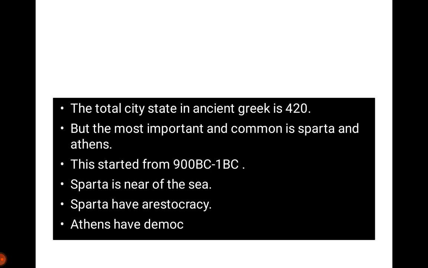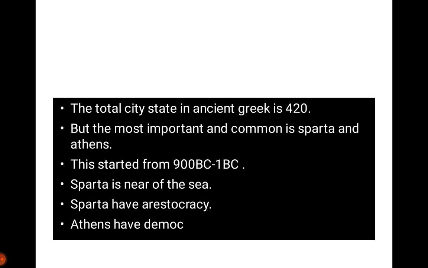The political institution in ancient Greek is the most important topic in Western political thought. When we discuss the political institutions in ancient Greek, we must discuss how many city-states there were. The total number of city-states in ancient Greece was 400, but the most important and common are Sparta and Athens. This is the most important and most common constitution. We can say constitution, we can say political system. This is the most important political system in ancient Greek.